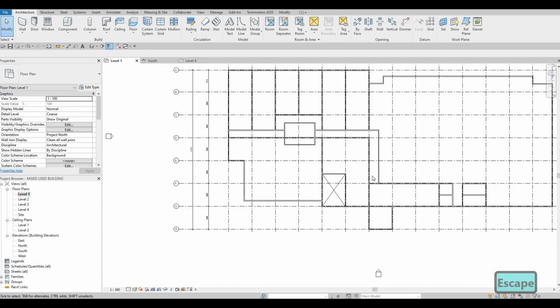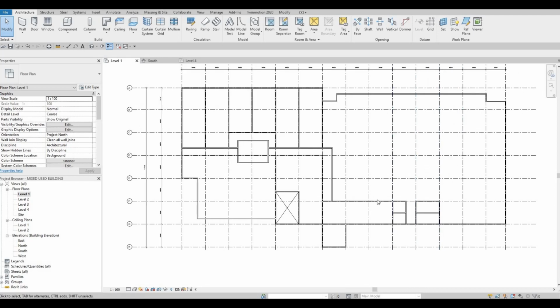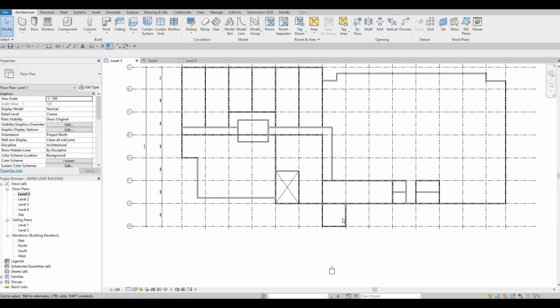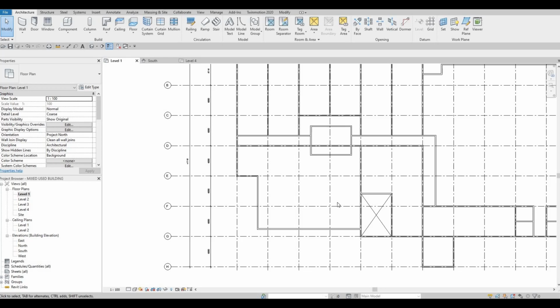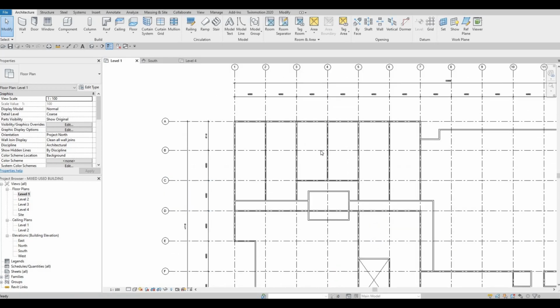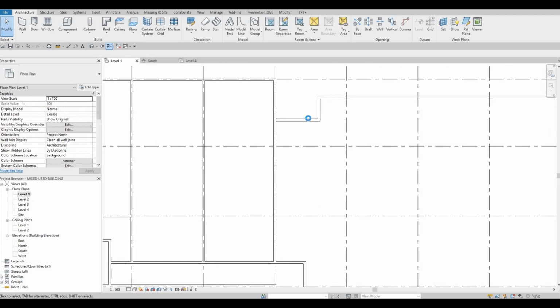So we basically have room to go around. This will be our grocery store right here. And then our storage, loading dock, loading area. And this will be for the grocery. This will be for the underground parking, so we need this space. And then this will be for the lobby. Retail space right here.